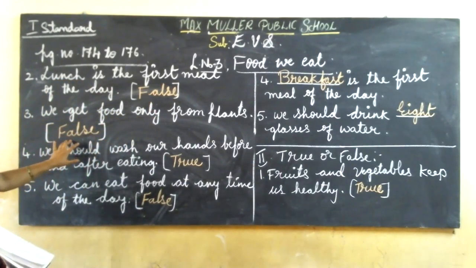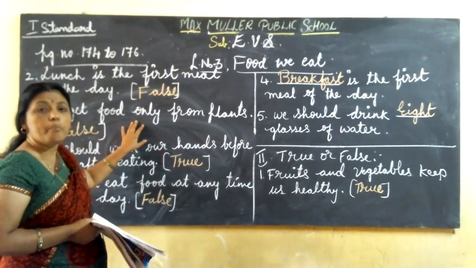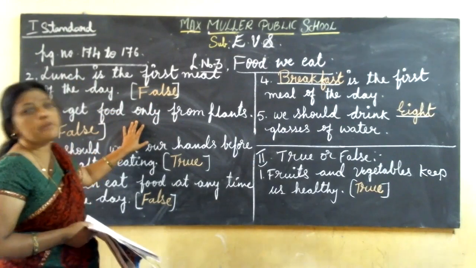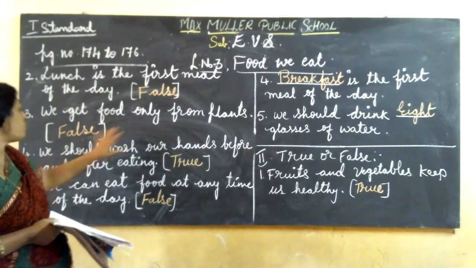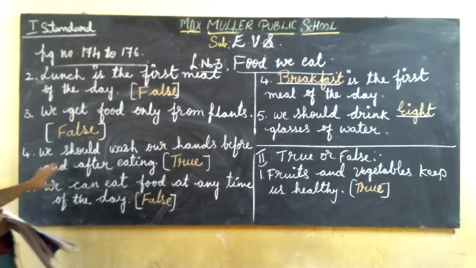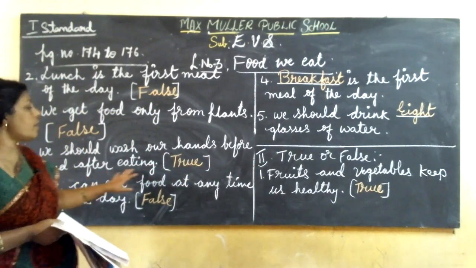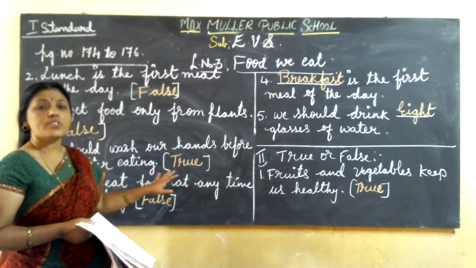Then, we get food only from plants. This statement also is false because we get food from both plants and animals. Okay, then we should wash our hands before and after eating. Yes, it is correct.